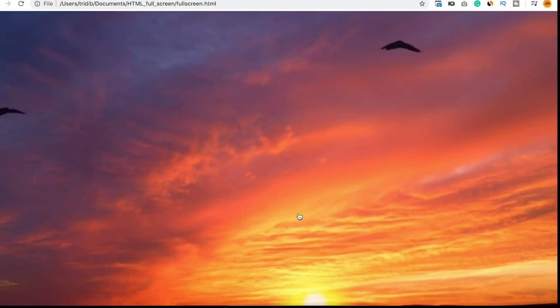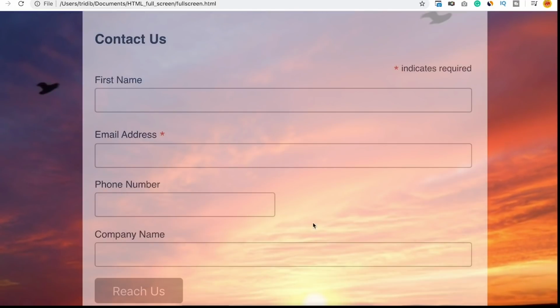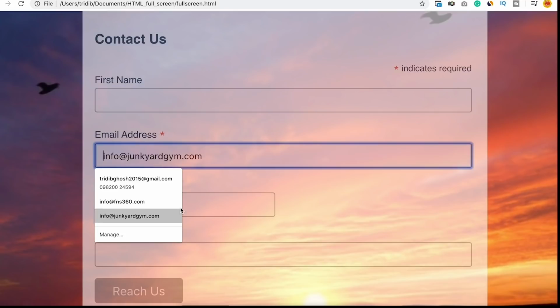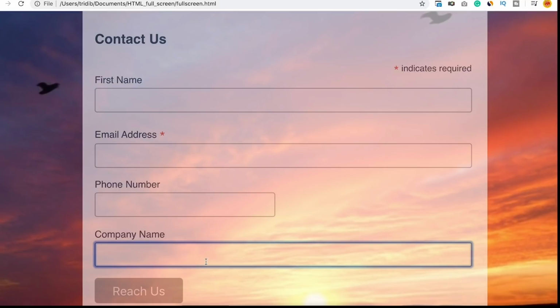I click on submit. Even the form also opens up, so you can actually see that the form is working. So you click on riches, it will take you to the end screen. So how do we achieve this? I will directly take you to the